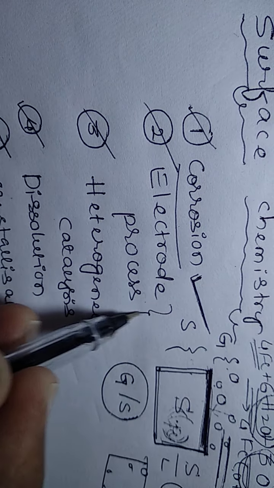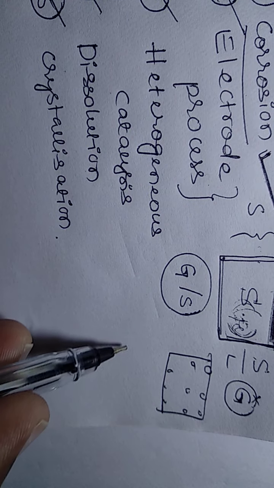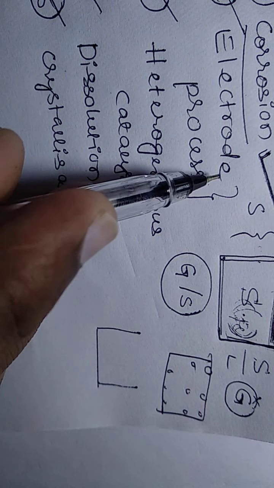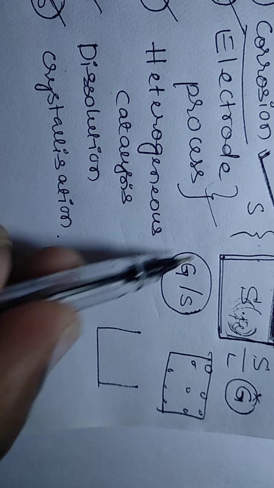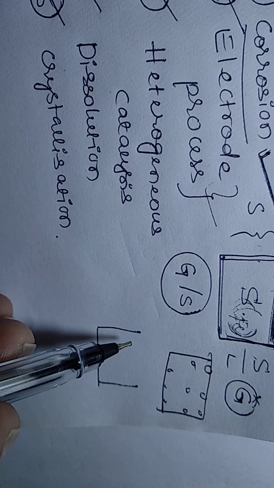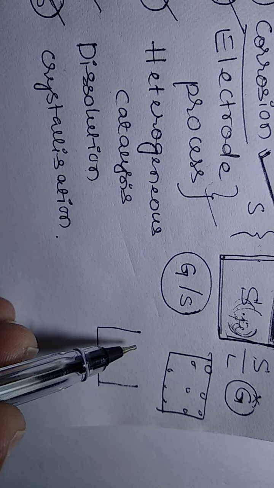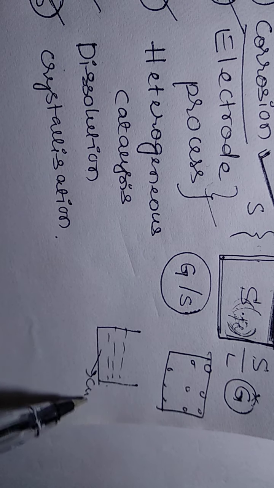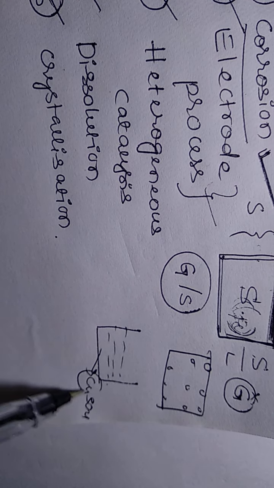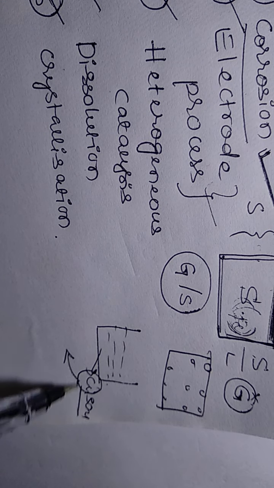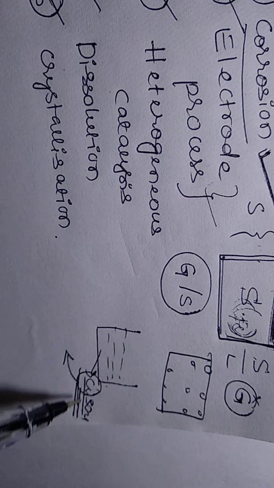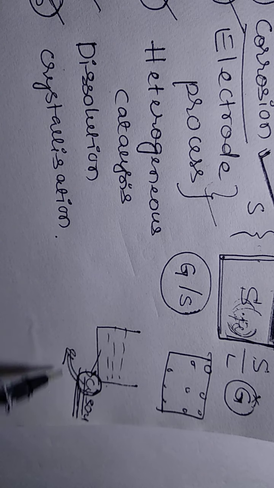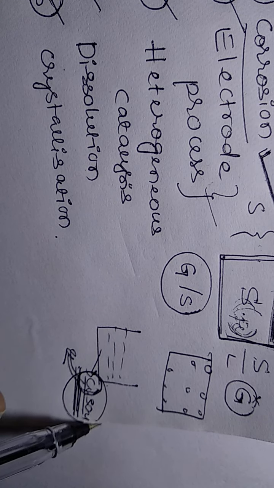So next one, electrode processes. Especially these electrode processes are used to get the pure form of an element from its compounds. For example, this is a copper sulfate solution. We want to remove the copper from the copper sulfate solution. So copper sulfate is one compound, and copper is one element or metal. So we want to remove that copper from its compound, copper sulfate.